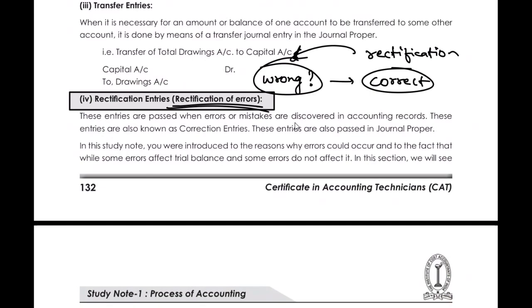Obviously, when you are doing the accounting, not everyone is as perfect as we could understand. So if anybody in the accounts has posted the wrong entry, we need to correct that entry. So why can't we just delete the entry? Because in some software it is not possible to delete the entries, or the period in which the accounts were made is closed. We are in the other period. So how can we correct those errors? We are writing with a pen. We have no eraser in it. So how can we correct that entry? That is what we are going to learn in the next session.